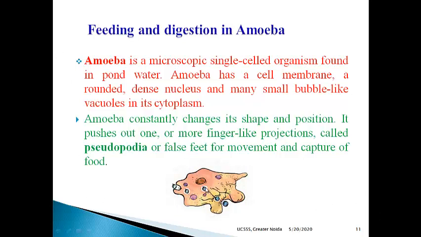This is a figure of amoeba. In the picture you can see the cell membrane, meaning the outer boundary. Okay, and a dense nucleus is at the center, and these small bubble-like structures are known as food vacuoles. And this amoeba does not have a fixed shape as we have a fixed shape. It can change its shape and position.